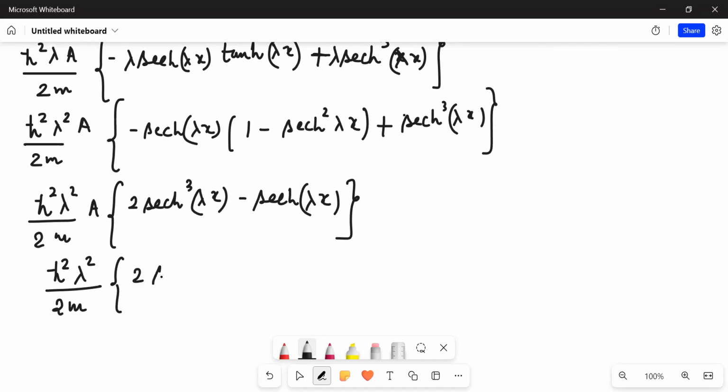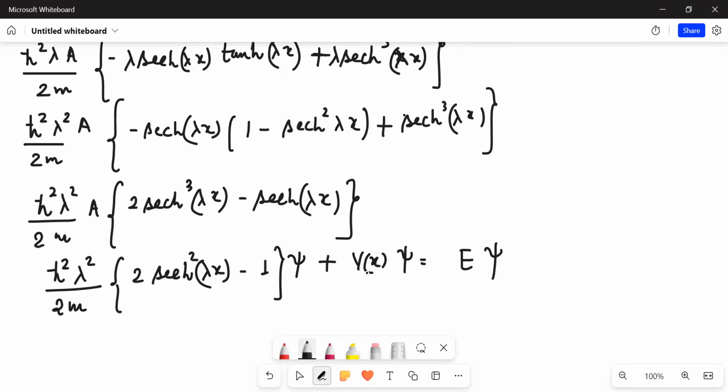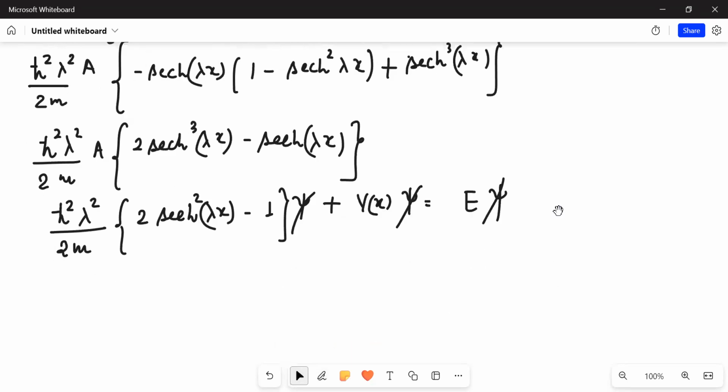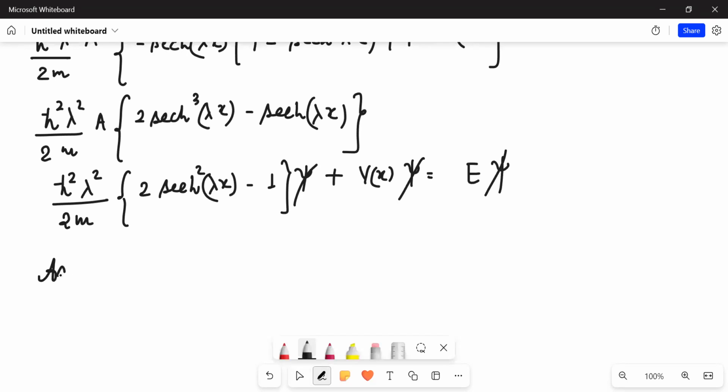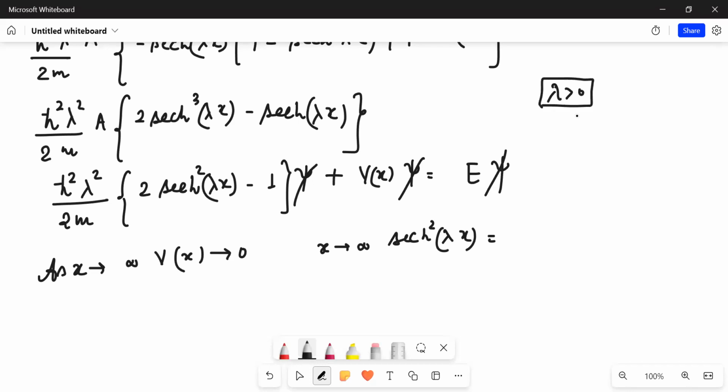If I take 2 times sech squared(lambda x) minus 1, plus b x, times psi is equal to E psi. Now, there was a hint given to you: as x tends to infinity, your potential goes to 0. Also, as x tends to infinity, clearly, unless specified, I will take lambda to be a positive constant.